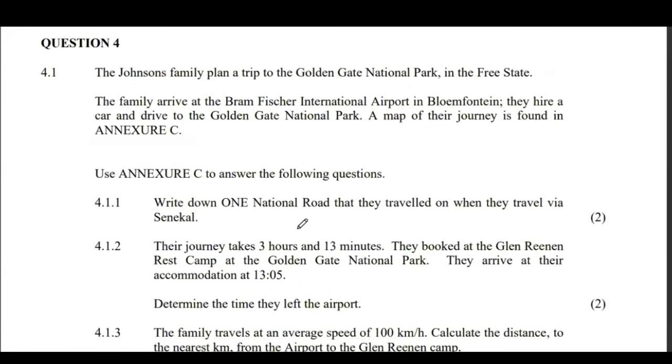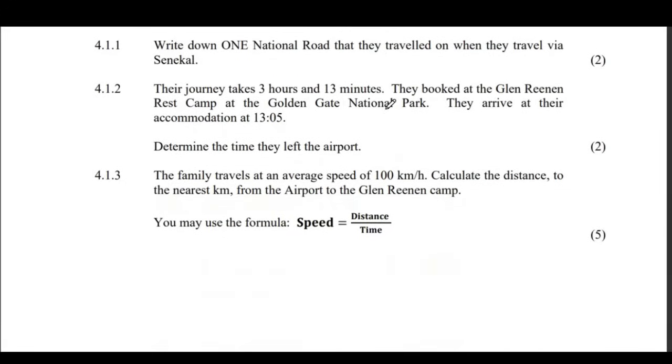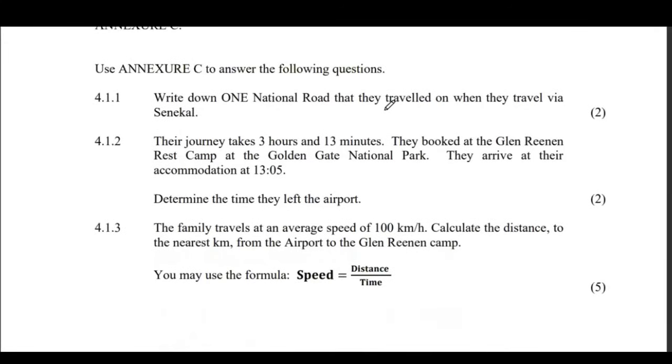Okay, Mr. Johnson, the family trip we're getting from Golden Gate in Free State. The family arrives at Bram Fischer International Airport, Bloemfontein. They hire a car and drive to, you know, this is planning. This is a trip or maps. Remember to see the map, and think also of the scale.